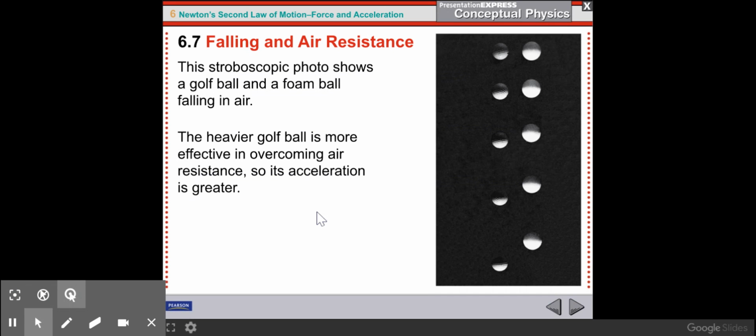All right. Here we've got a stroboscopic photo that shows a golf ball and a foam ball falling in the air. They're similar in size. The golf ball's heavier. The foam ball's very light. So the weight pulling down on the foam ball isn't very large compared to the air resistance. And you can see that as time goes by, the foam ball is falling further and further behind. This is like t equals 1, t equals 2. These are all taken at the same time. The foam ball is getting further and further behind because the acceleration isn't as great, because the net force isn't as great.